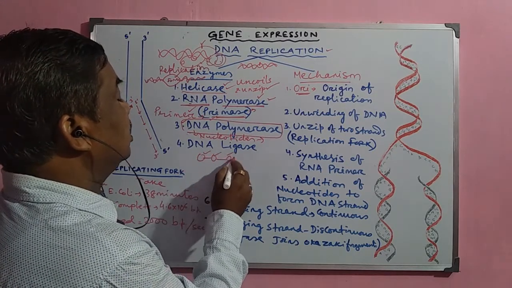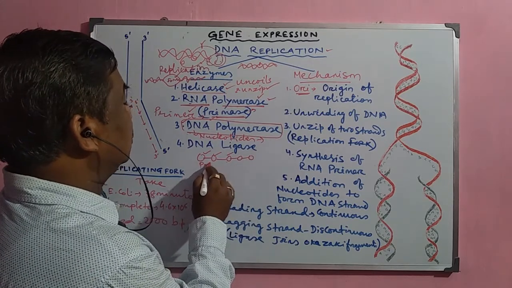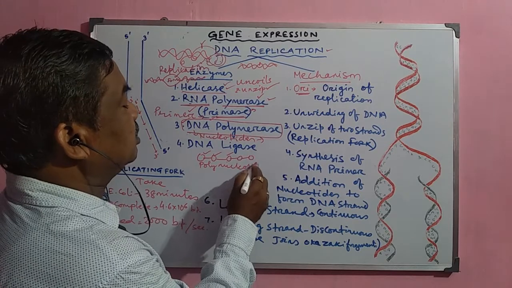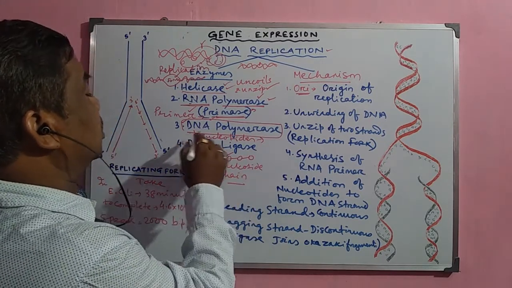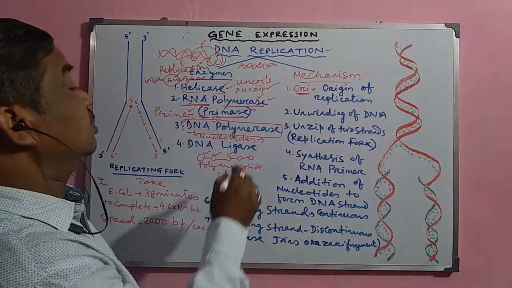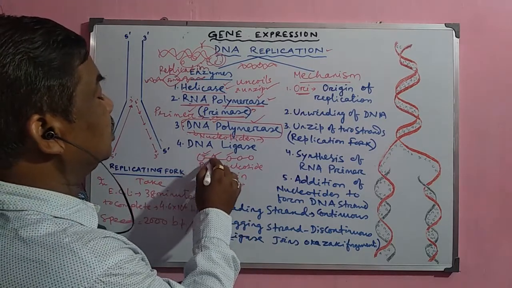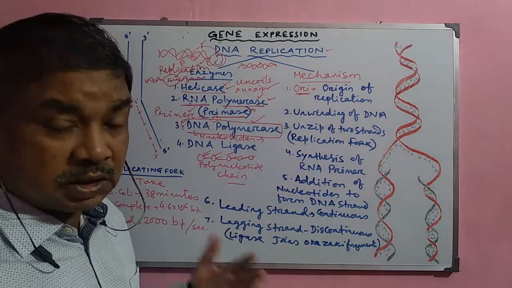These nucleotides are joined together to form a polynucleotide chain, which is a polymer of nucleotides. So this enzyme joins the nucleotides together to form a polynucleotide chain.